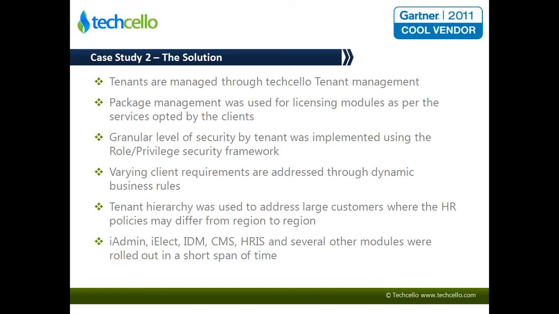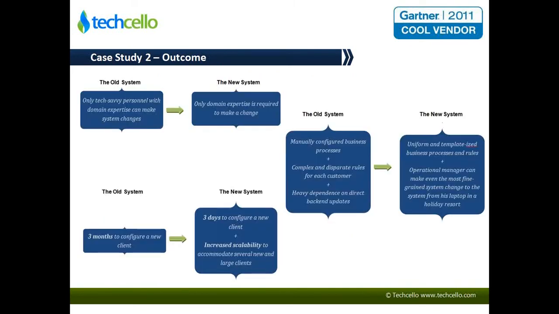The tenant hierarchy came into the picture to address large customers where the policies themselves may differ from region to region. So they may have one leave calculation policy or benefit policy for the US and another for the UK. So it will completely vary within the same tenant. Tenant hierarchy was able to meet that requirement by representing each geography as a tenant. So there were close to 4-5 silos of applications built using the framework as the platform itself. This is an outcome of the project.